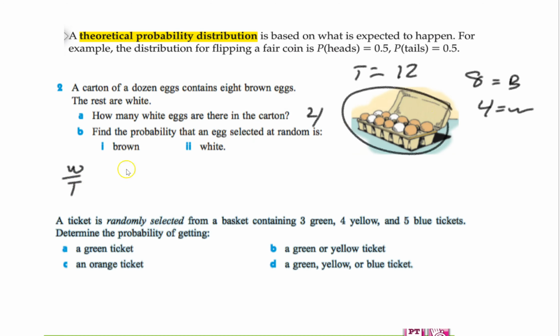It's like, okay, there's 12 total. There's 8 brown. So 8 out of 12, or 66%. White, well, there's 4 of those. There's 12, so you get 1/3, 33%. And that's the idea of theoretical, right? You do it based on theory.